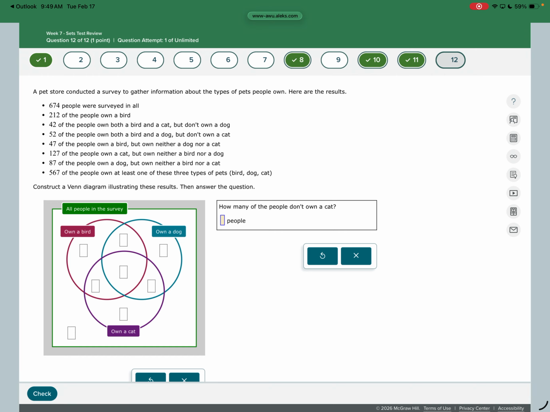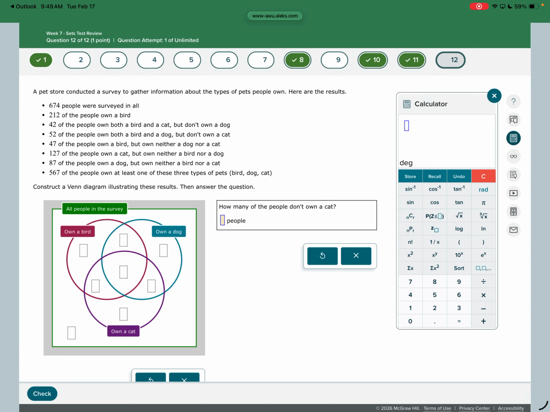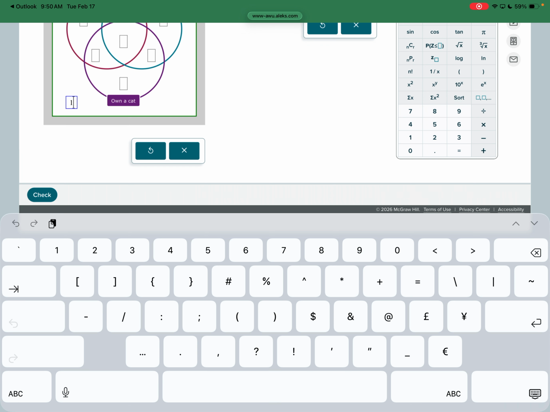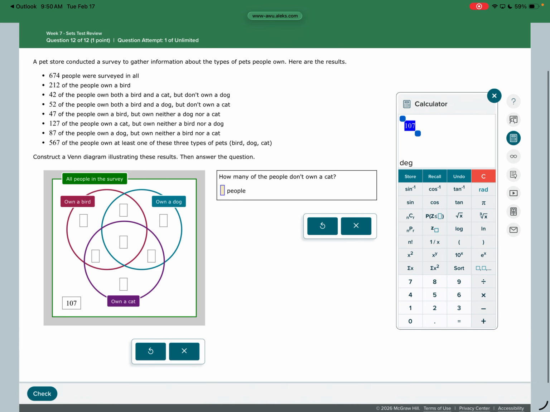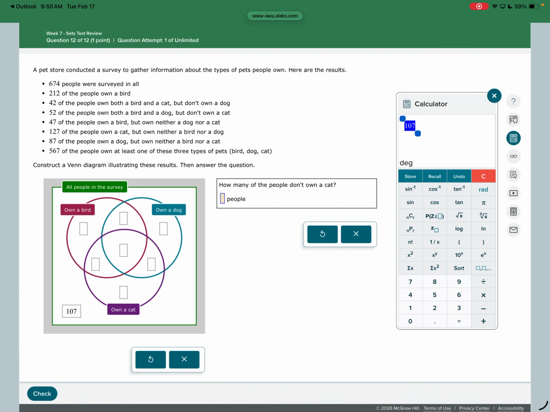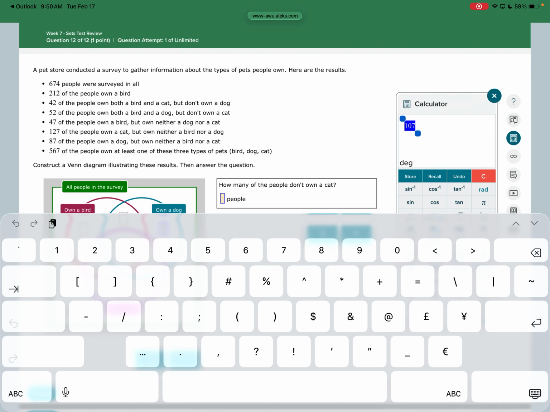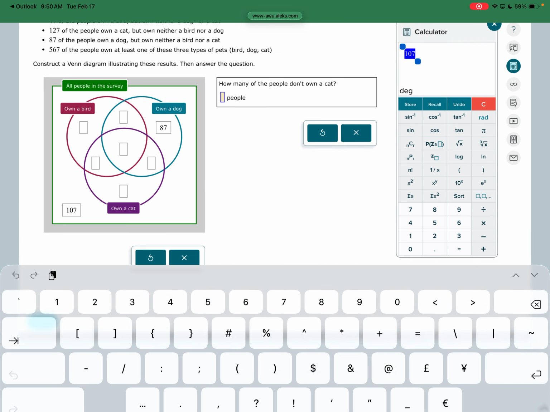674 surveyed in all. 567 of the people own at least one of these 3 types of pets. That tells me all the numbers that are going to be in the circle. So 674 total, and 567 are inside the circles. That leaves 107 on the outside. Okay, 87 of the people own a dog but don't own a bird or a cat. So 87 own a dog. That's going to go in the only dog section.